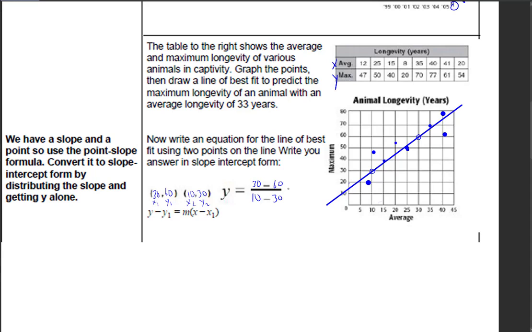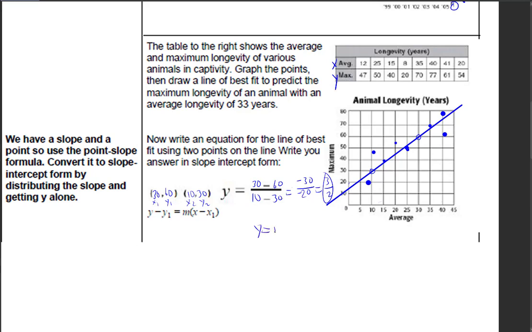I really could have done that the other way. It probably would have been better. But anyway, you get 30 minus 60, which is negative 30, right? And on this side, you get negative 20. When you simplify that, it becomes 3 halves, positive 3 halves. So my slope is a positive 3 halves. That's my m. And remember, I want to get my y equal to mx plus b.